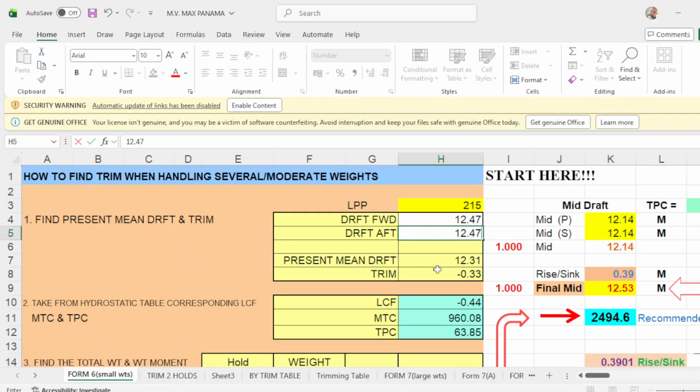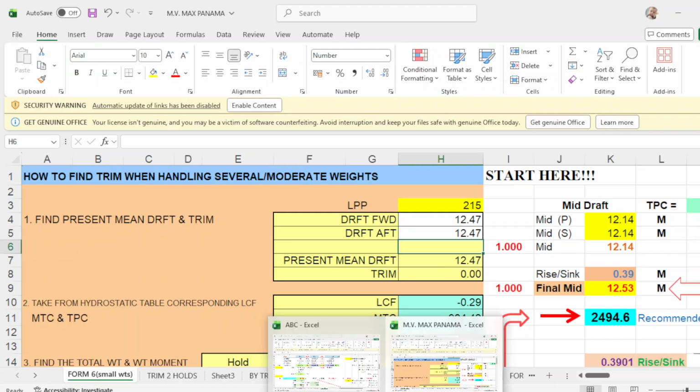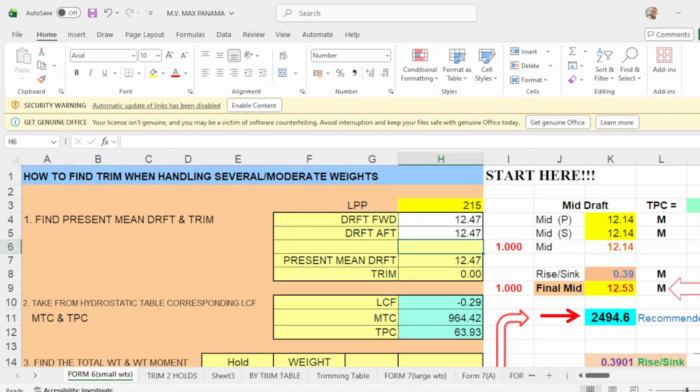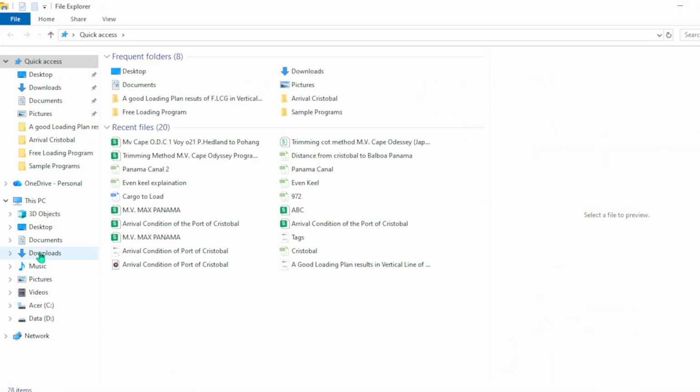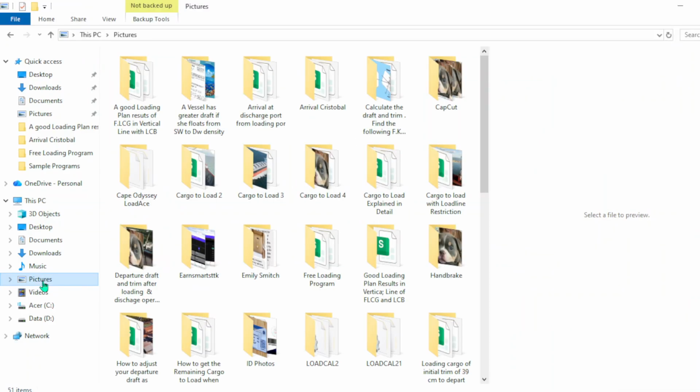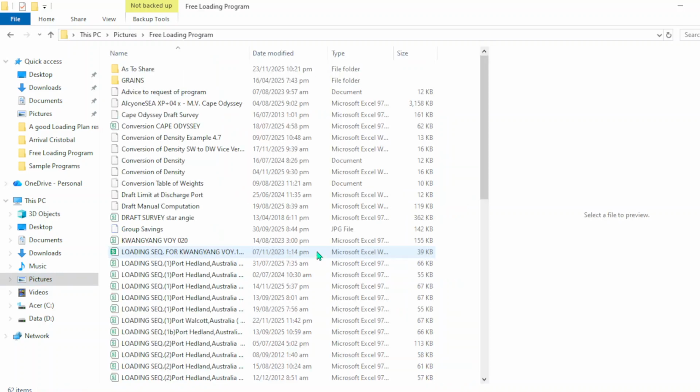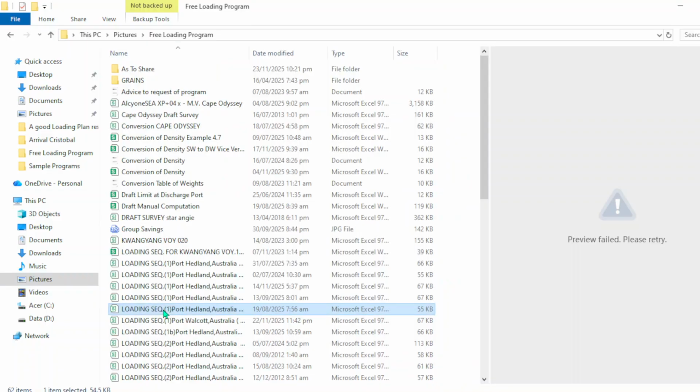I'll give you another example to give you an idea.